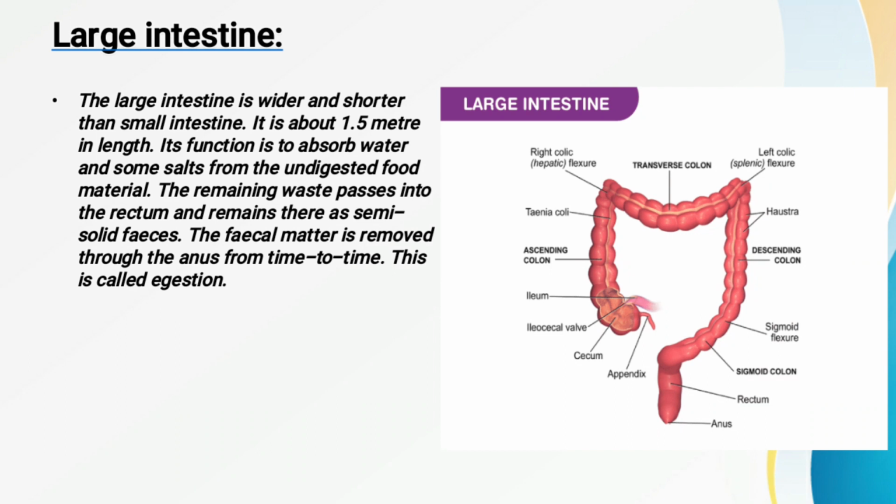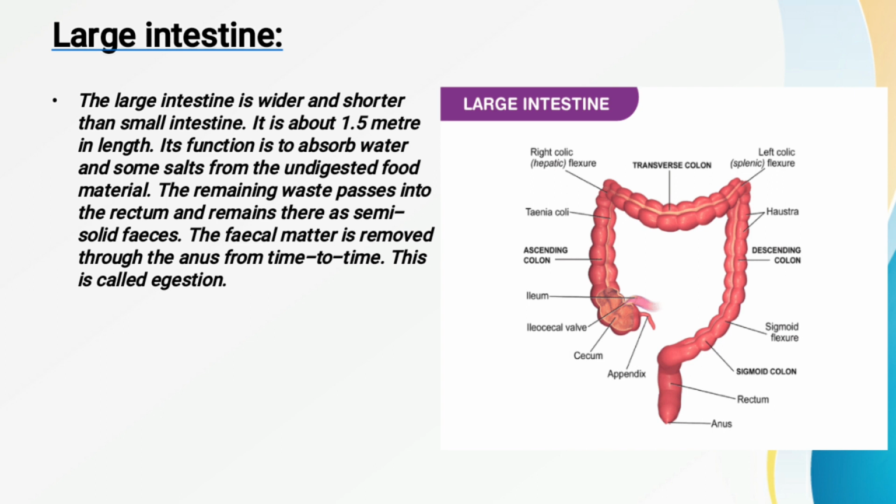Now whatever the leftover or waste part is there is expelled or excreted out from the body with the help of some organs. First of all, it is sent into the rectum, and after that it remains in the form of semi-solid feces. This fecal matter is removed from the body with the help of an organ.